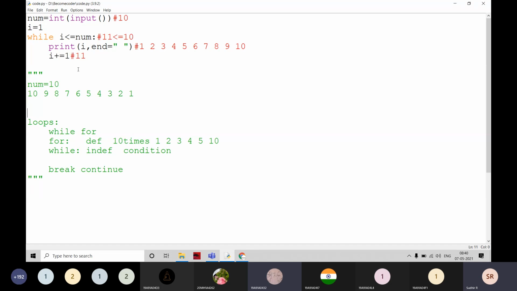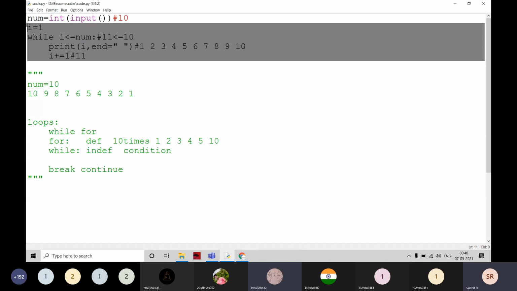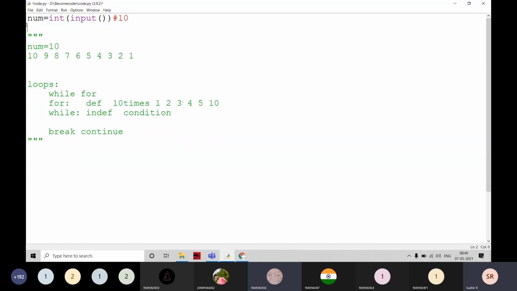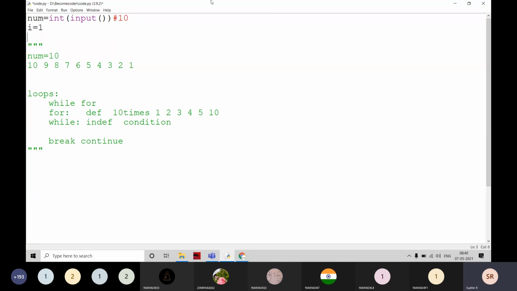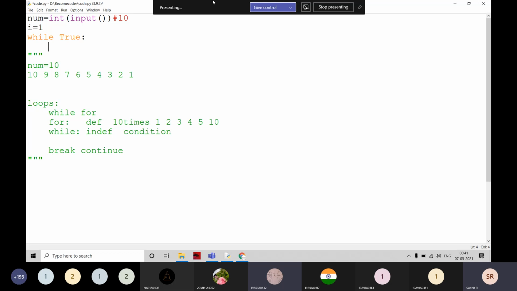I will write with your inputs. For example, here I am going to write I is equal to 1. What you write, I am going to write here, and what is the mistake of that? While true, you are writing that I is less than equal to n.